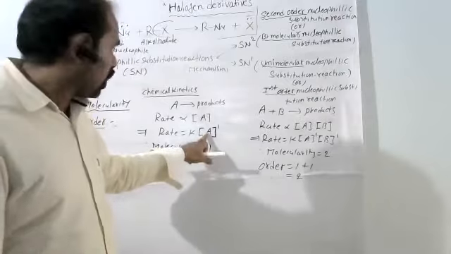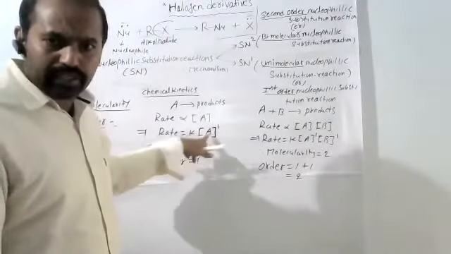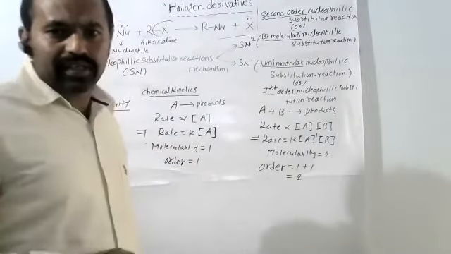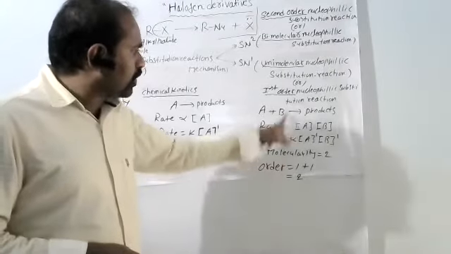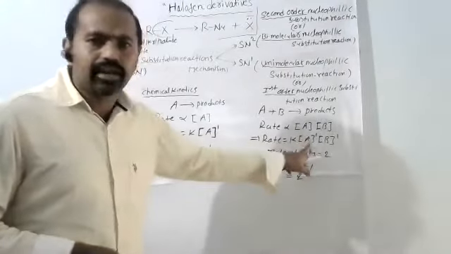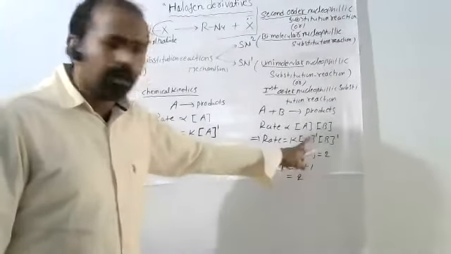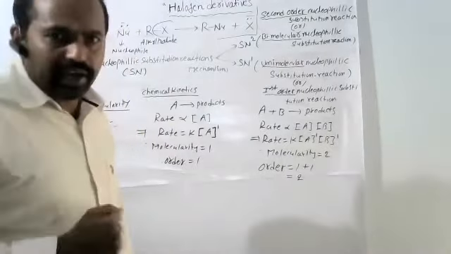That is called molecularity. Here one molecule is involved, so it is a unimolecular reaction. If molecularity is 2, because 2 molecules participate in the rate of reaction, it is a bimolecular reaction. That is the molecularity.